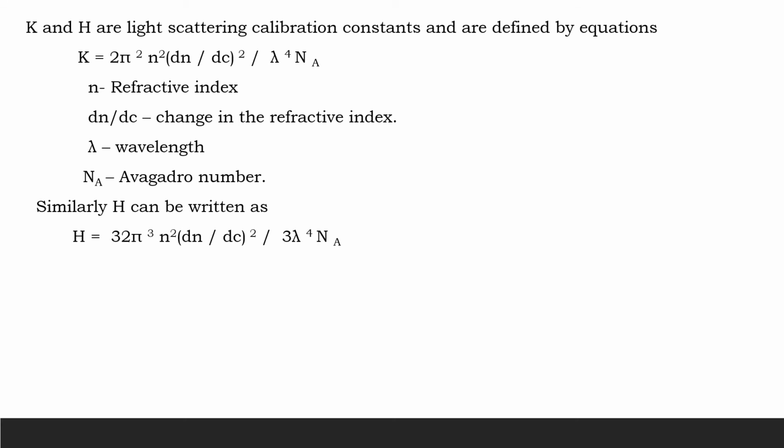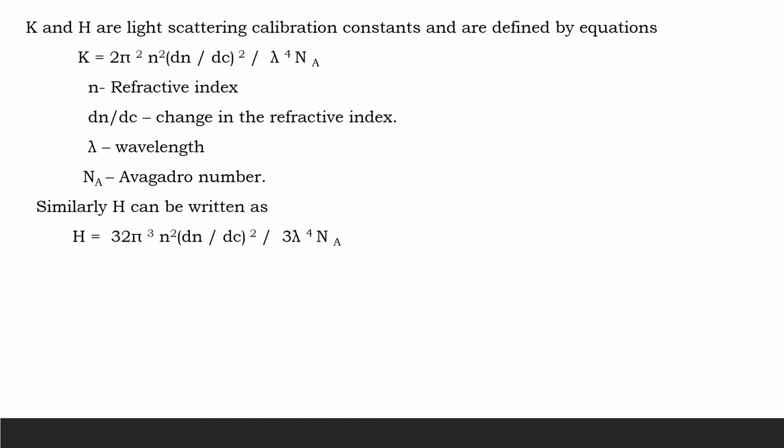K and H are light scattering calibration constants and are defined by the equation K is equal to 2 pi square n square (dn by dc) the whole square by lambda power 4 Na, where small n is the refractive index, dn by dc is the change in the refractive index with concentration, lambda is the wavelength, and Na is the Avogadro number.